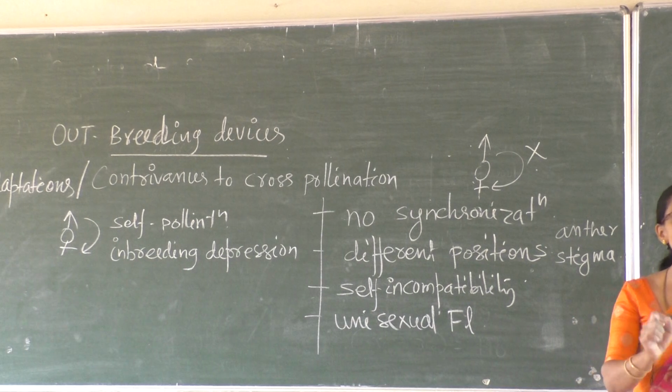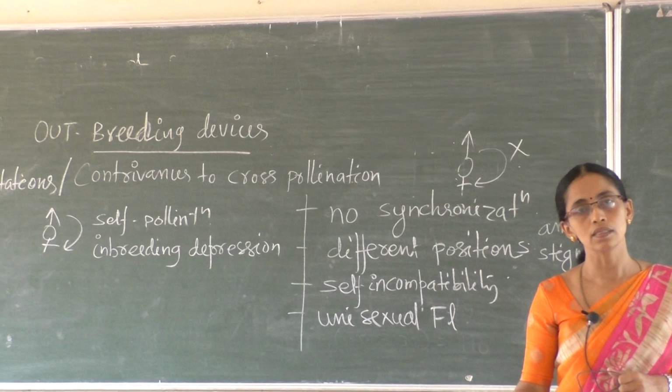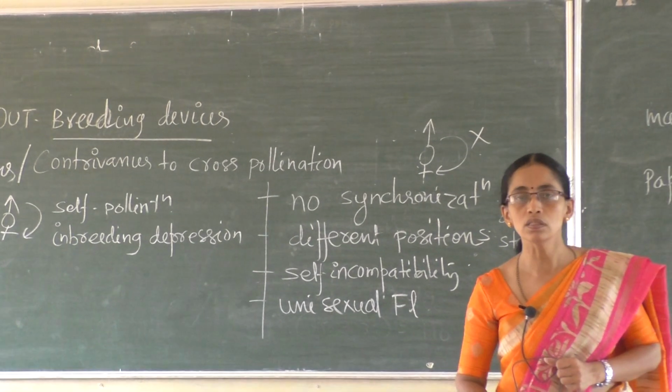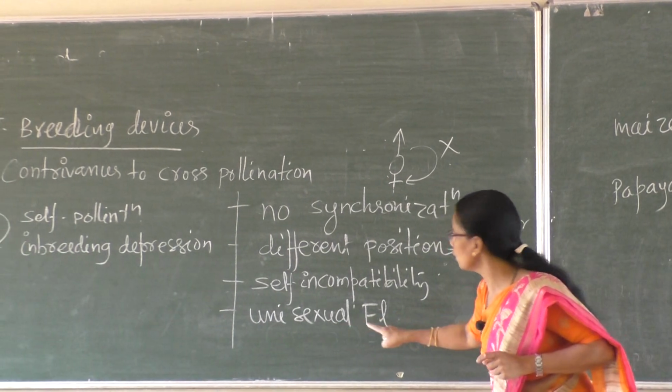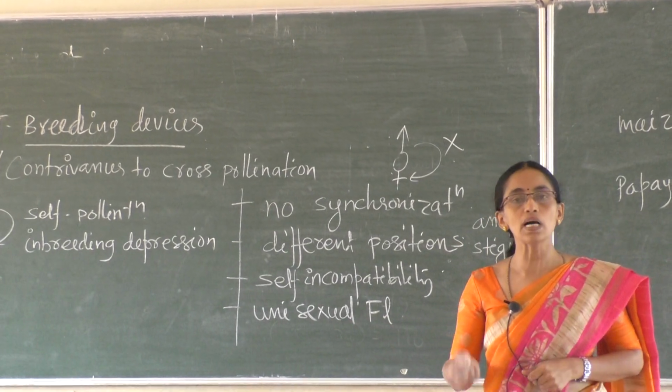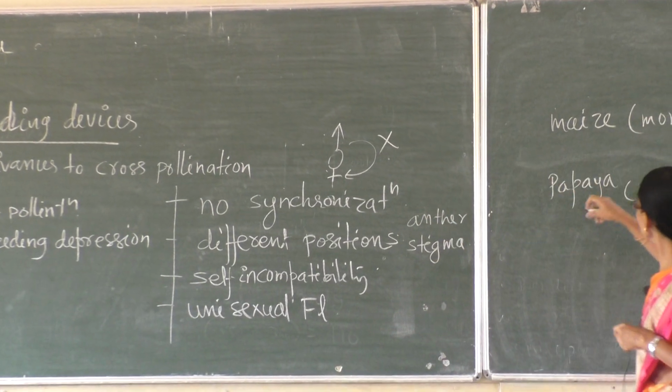Unisexual flowers. Plants produce unisexual flowers. When the flowers are unisexual, self-pollination is not possible. So unisexual flowers. A plant produces either male flower or female flower. Concentrate on these two different plants.